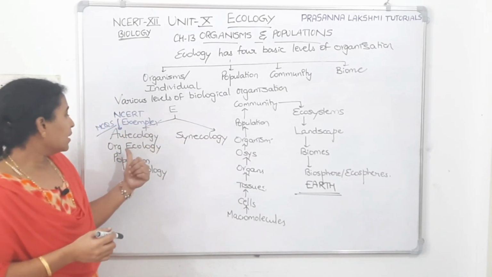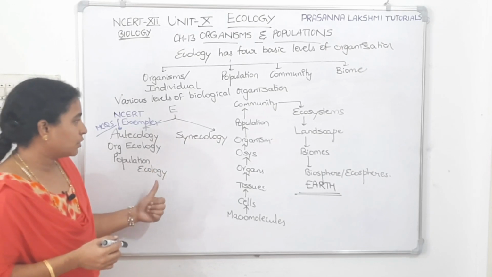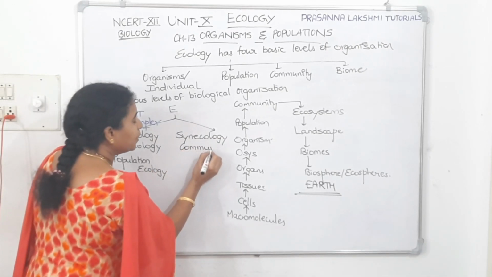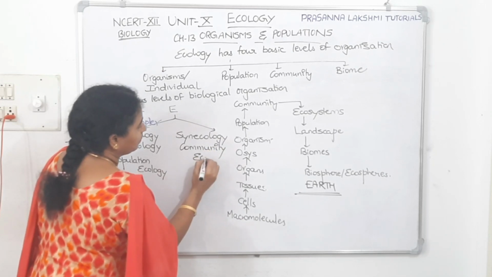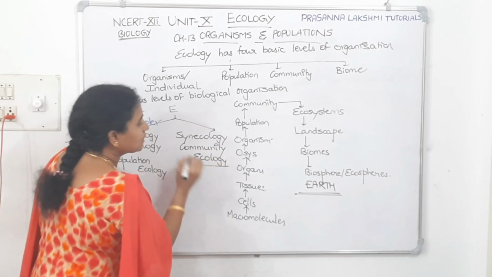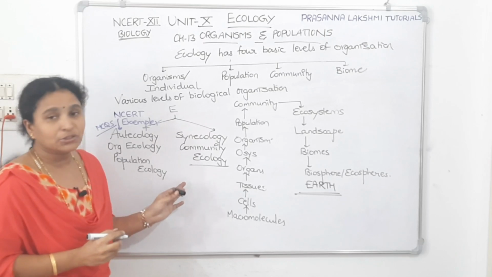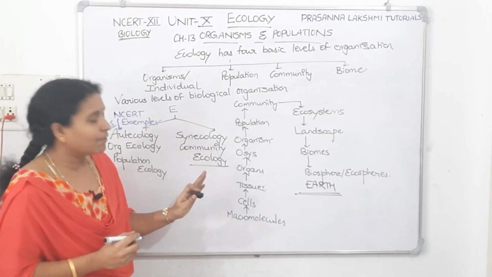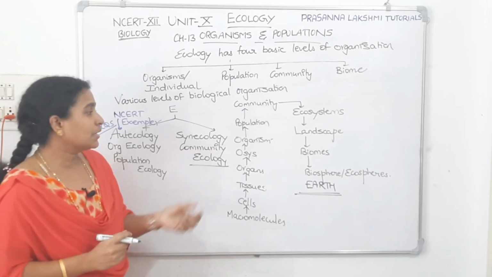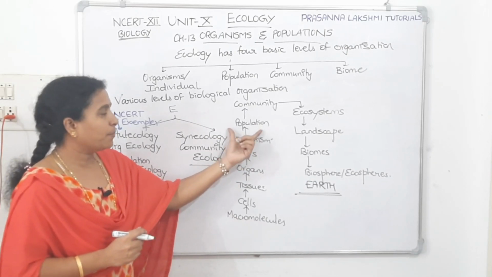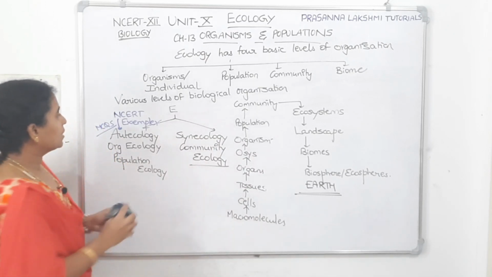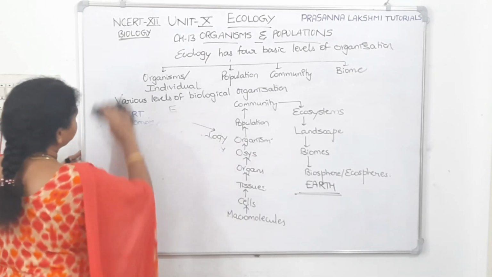So autecology deals with organism ecology or population ecology, and synecology is called community ecology. So the branches of ecology and the levels of biological organization we have covered here. Now let us see in detail about the organism level of ecology, population, and community level. One by one we will go. Now we'll start from the organism level.